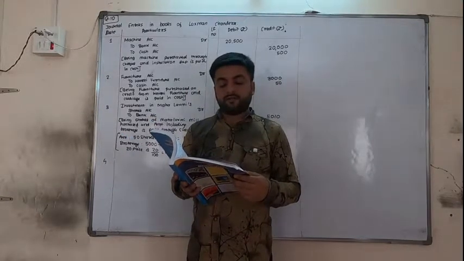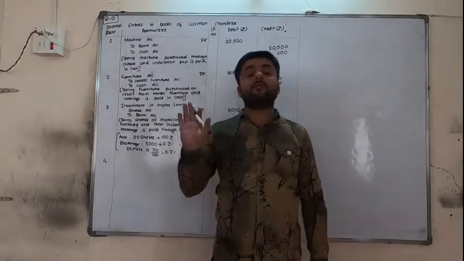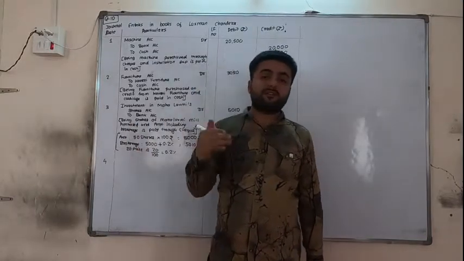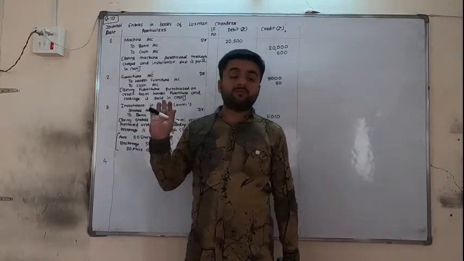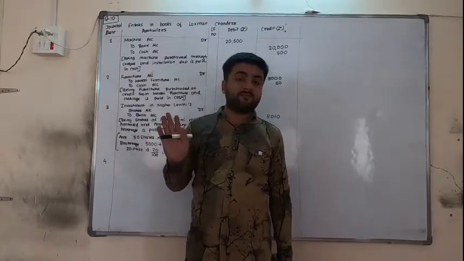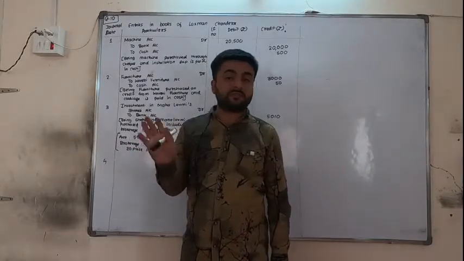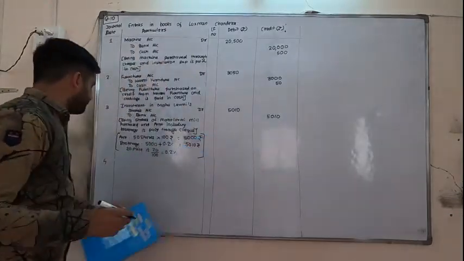For furniture of 5000, goods given of 4000. We are exchanging goods for purchasing furniture. Furniture is coming in, as I said in the rule, furniture or asset is coming in, debit that asset. Moreover, goods are going out, so other than sales, so purchase account should be credited. Now 5000 and 4000, 5000 is of furniture, 4000 is of goods. Look the amount of goods, so 4000 we will write.